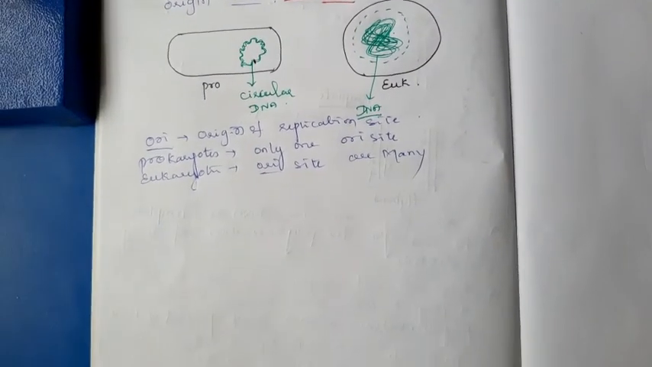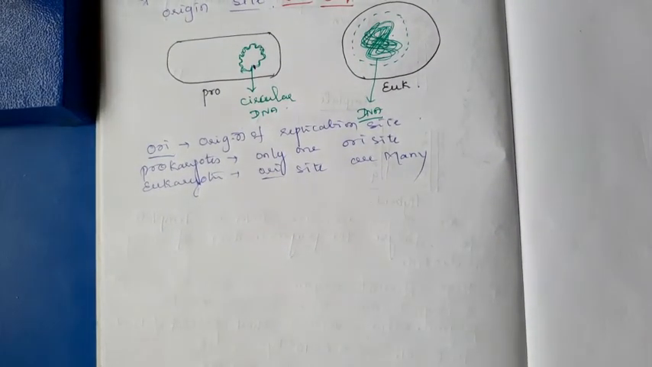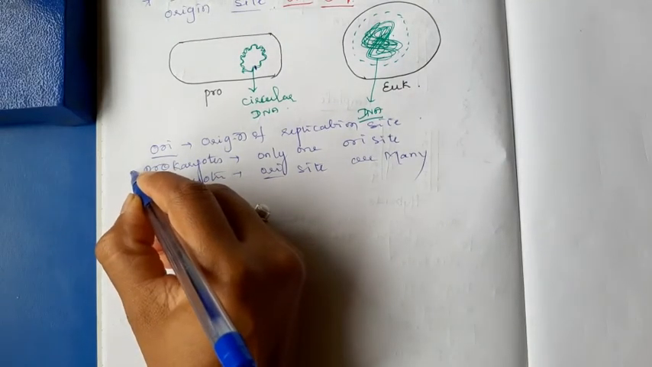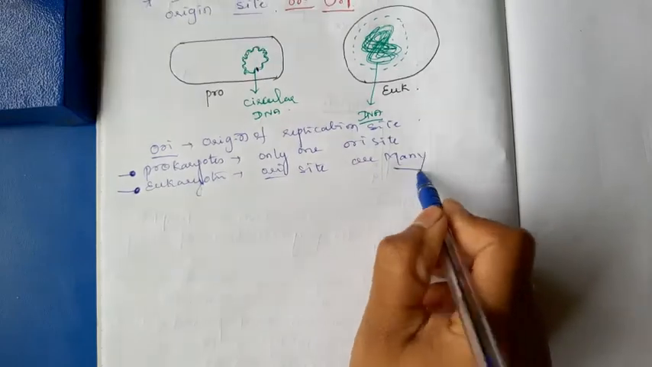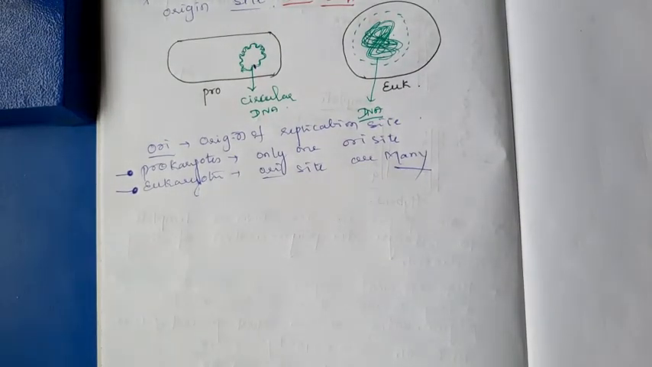Usually the ORI sites present in the DNA of the organism itself will start the DNA replication. That is the starting point of DNA replication. In the long DNA, there are some starting points for replication. Those are known as ORI sites or origin of replication sites. In prokaryotes, there is only one replication site. In eukaryotes, there are many replication sites or ORI sites.